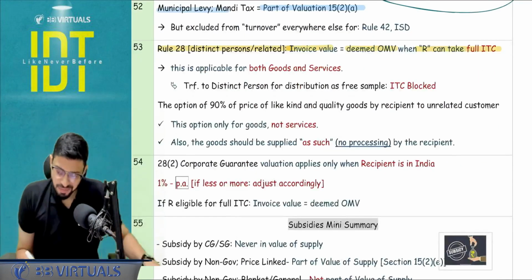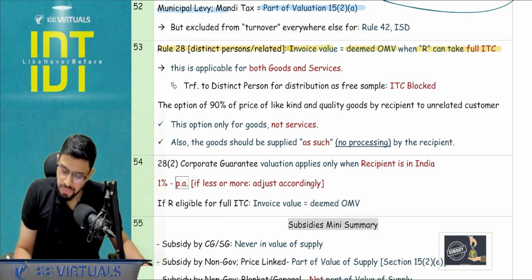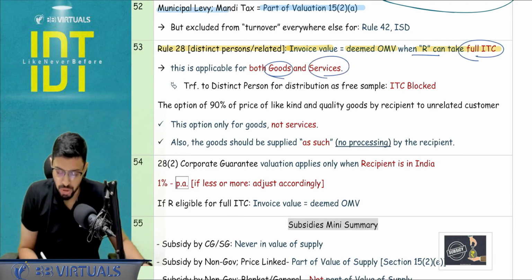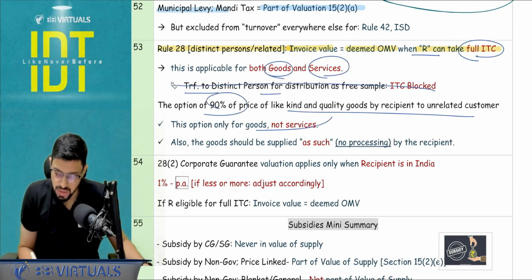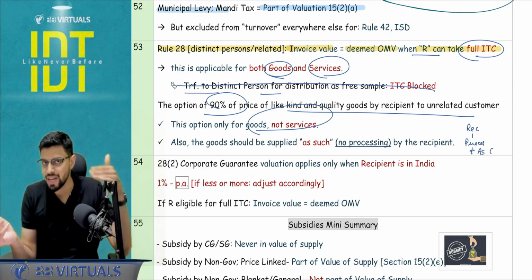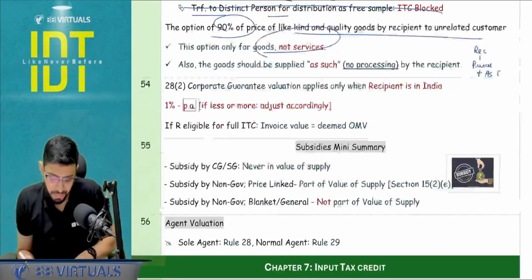Just a point to be noted, this particular option, deemed open market value, you have for goods and services both. Transfer to a distinct person, this I have discussed. Option of 90% I have discussed. And sometimes the question will say that the recipient is going to process the goods. Process the goods means it is not going to be sold as such. So you don't have that other option. That other option is basically first proviso to Rule 28 sub Rule 1.